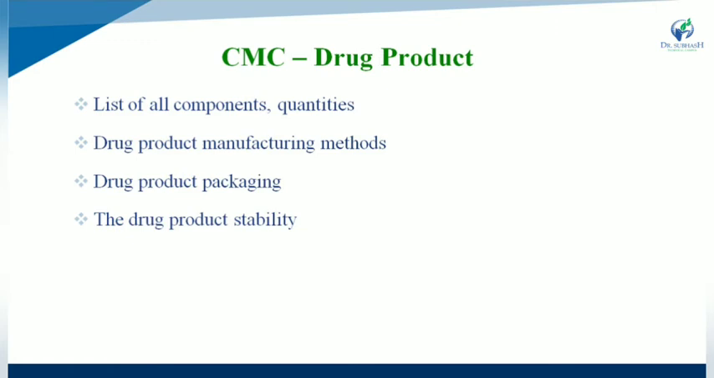Next in CMC is the drug product. For the drug product, a list of all the components and quantities required is needed. The second is drug product manufacturing methods. Next is drug product packaging, and then drug product stability.